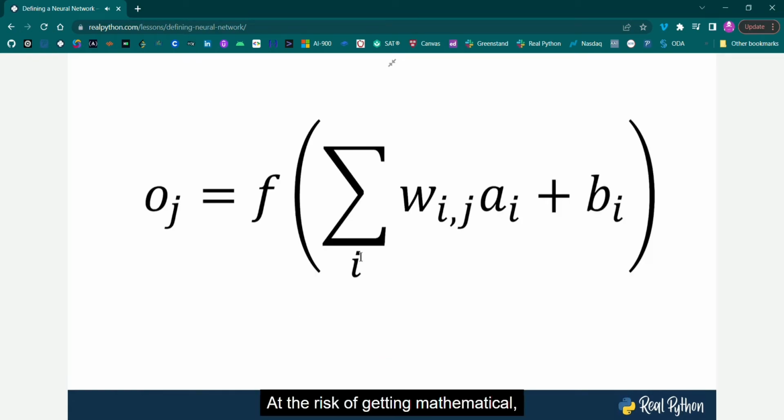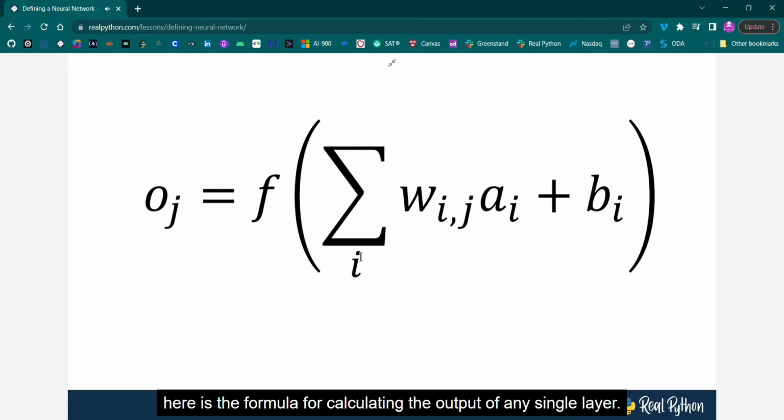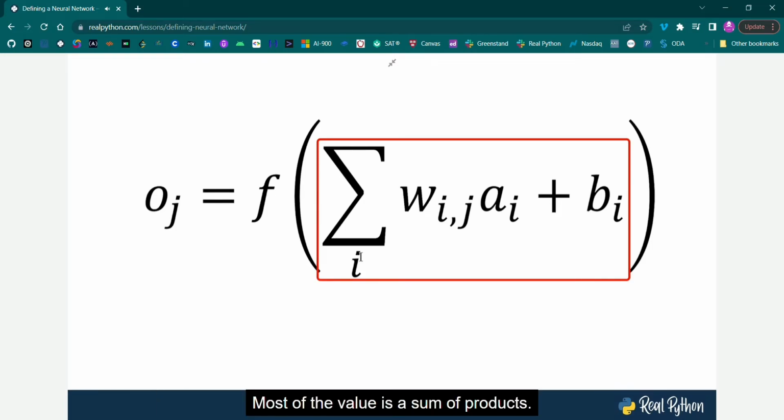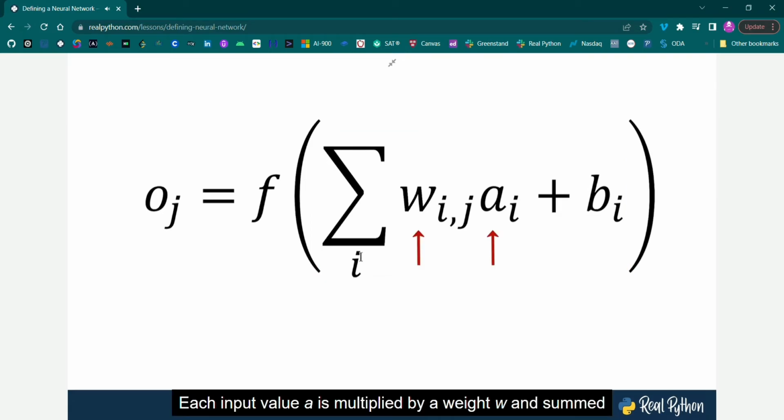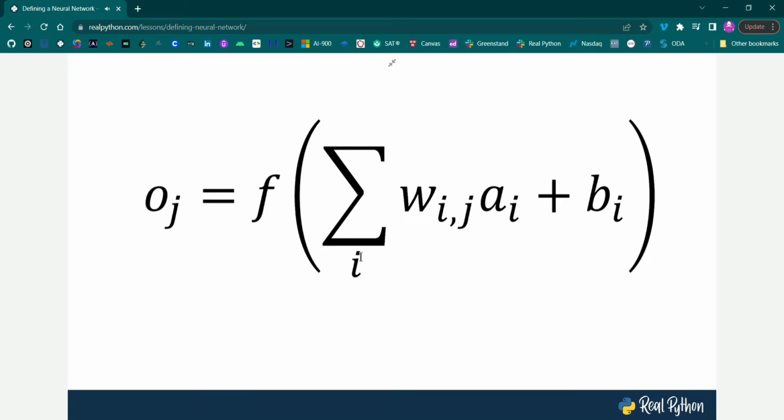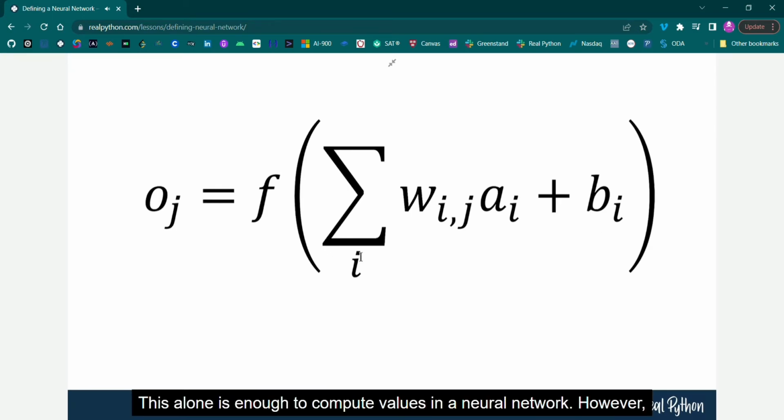At the risk of getting mathematical, here is the formula for calculating the output of any single layer. Most of the value is a sum of products. Each input value A is multiplied by a weight W and summed with B, the bias. This alone is enough to compute values in a neural network.